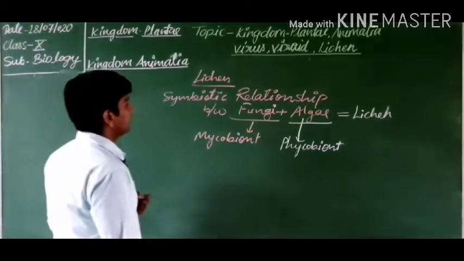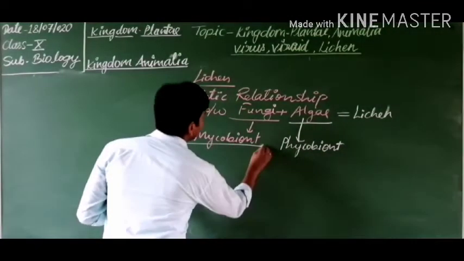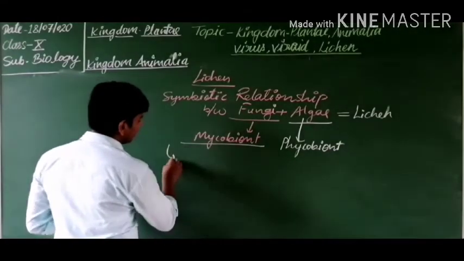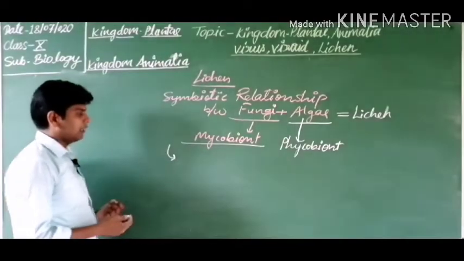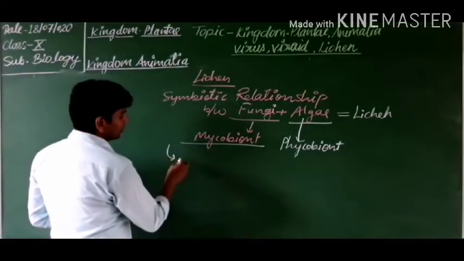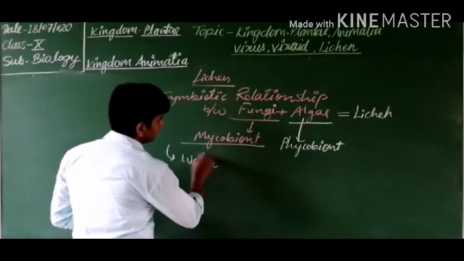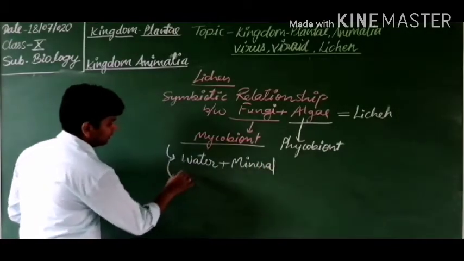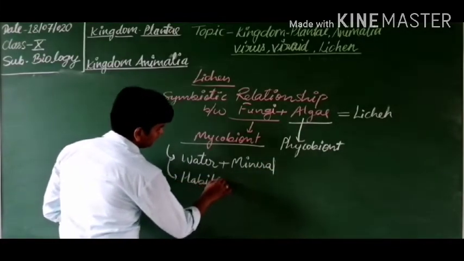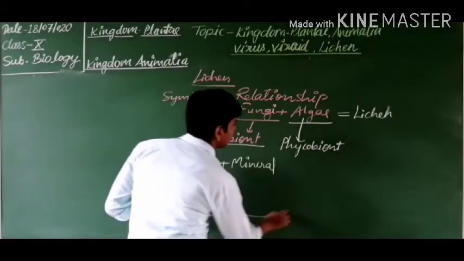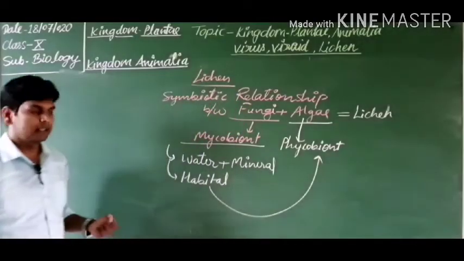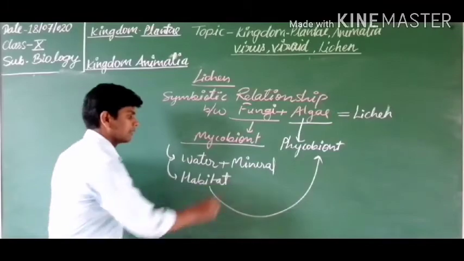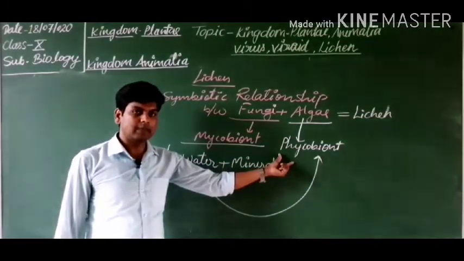Got it? So here let's discuss mycobiont. What is the role of mycobiont in lichen? Mycobiont can absorb the water and mineral from the soil or the surroundings. So here water plus mineral and habitat are provided to the phycobiont. Means fungi provides water and mineral and also habitat to the phycobiont, means the algal portion.